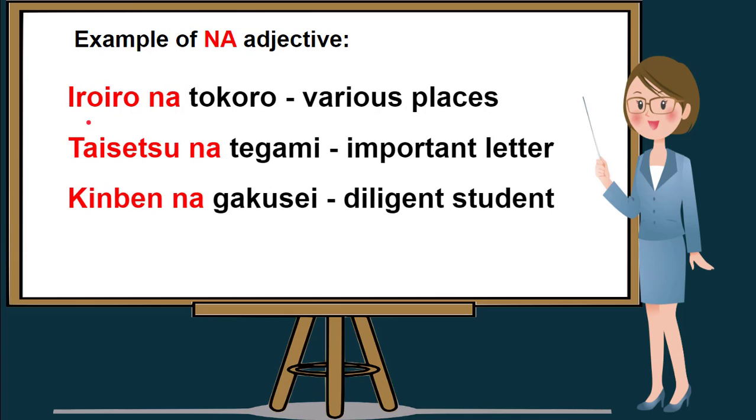These words here are also some of the examples of na adjectives, and this na adjective should be followed by a noun. Example is iroiro na tokoro, which means various places. These words which are written in red are the na adjectives. So iroiro na tokoro means various places. Another is taisetsu na tegami, which means important letter. Another is kinben na gakusei, which means diligent student.